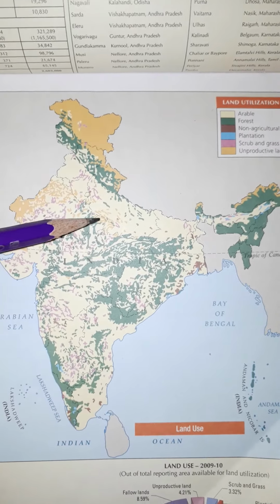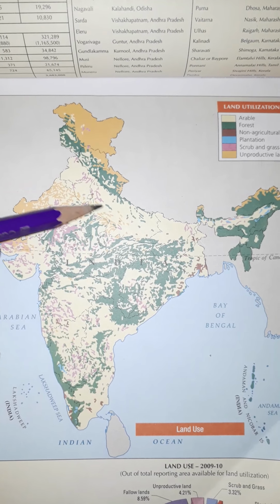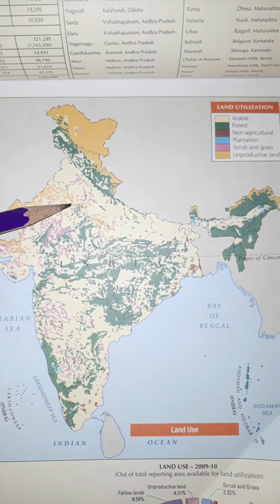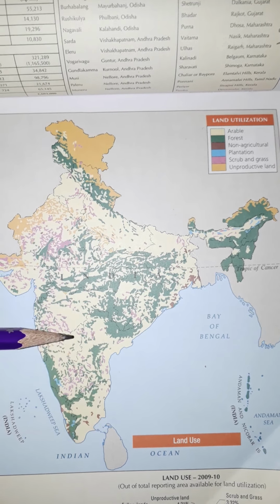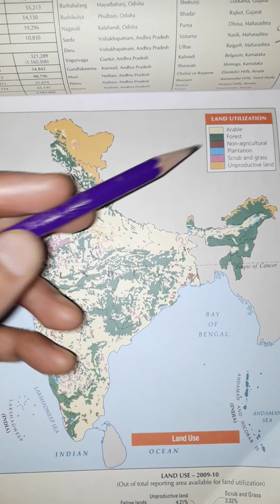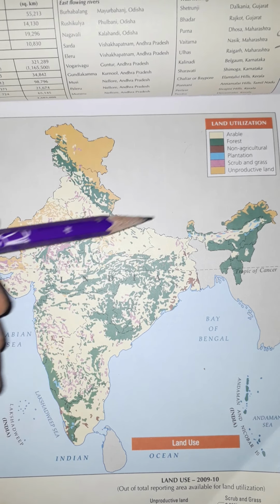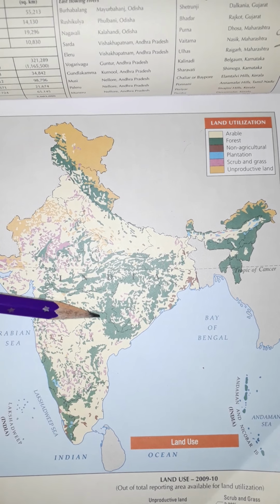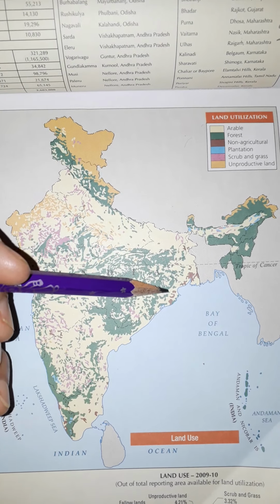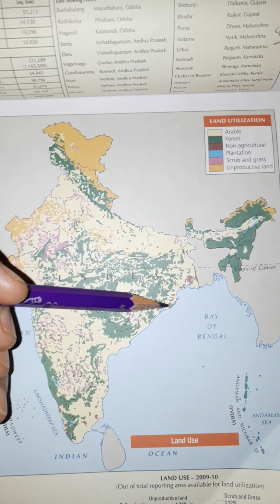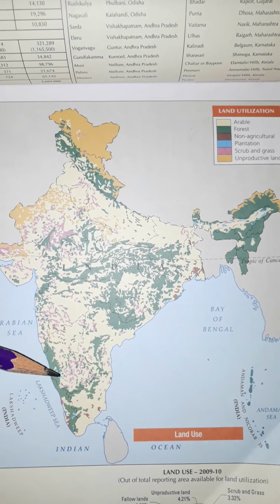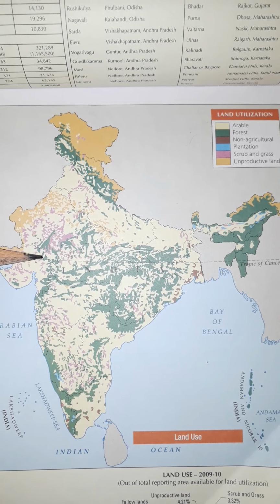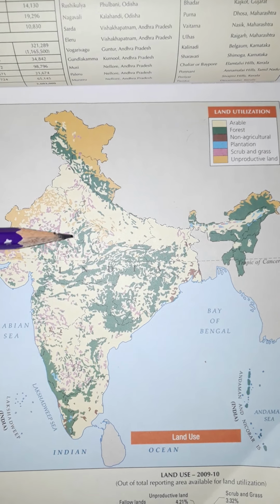If we see the map of India, then we find the maximum part of India is utilized for agriculture, which is given here as arable land. The green color is for the forest, and the brown color which you can see in the different parts is the non-agricultural area. Then the blue one is plantation, where the land is used for plantation crops.